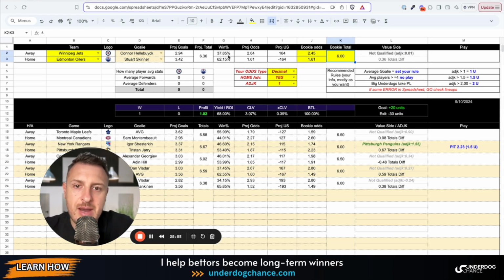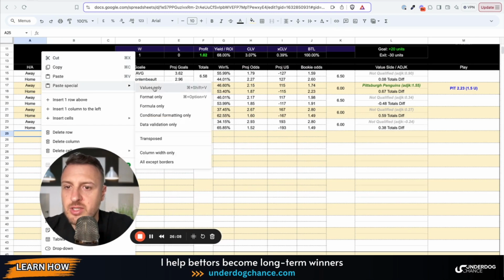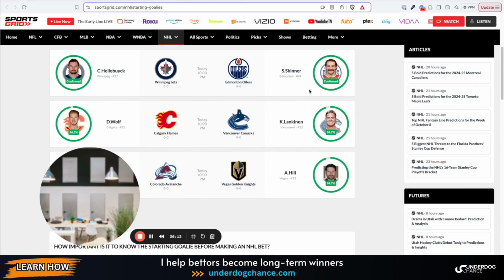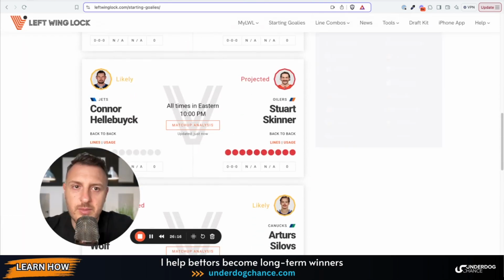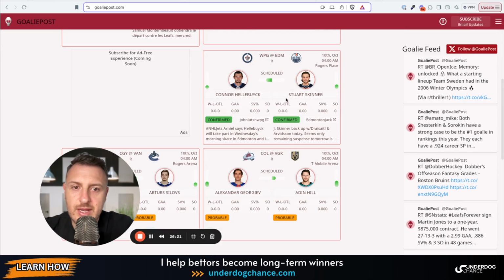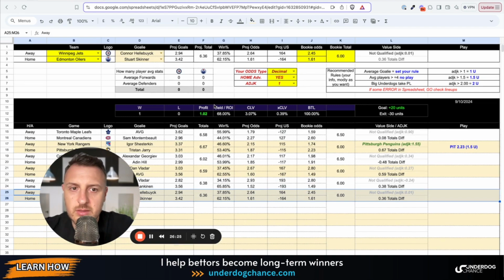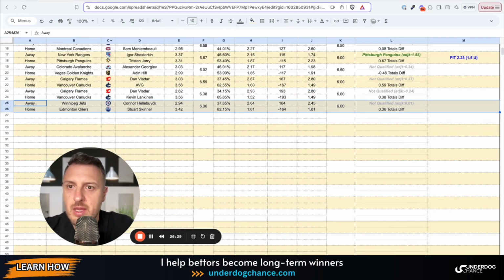Okay, as you see, my projected odds are basically the same, 1.61. On Edmonton, bookmakers are the same. So we can also check if they will start with some other goalies. They have Hellebuck, Skinner. I think they will start Hellebuck, Skinner. The same story. Okay, so I will just paste Winnipeg, Edmonton there.